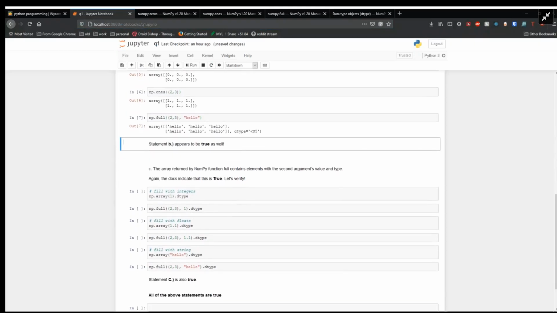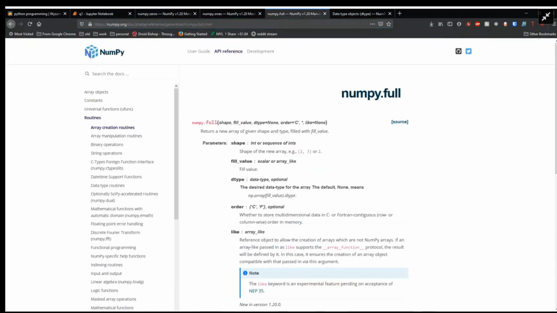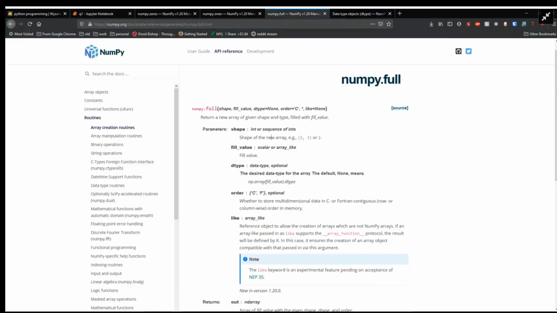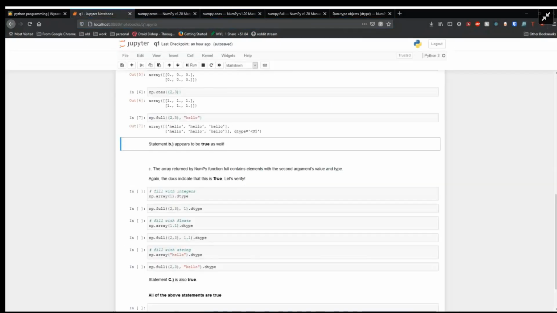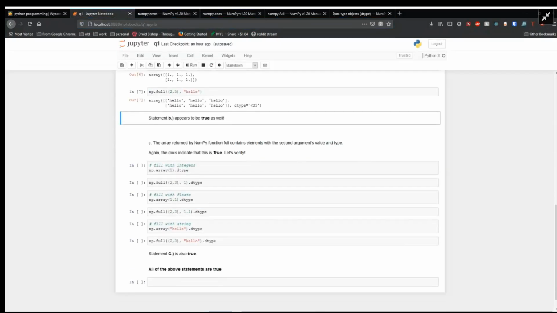Now on to statement C: the array returned by the NumPy function full contains elements with the second argument's value and type. Well, once again, the documentation would indicate the data type, if not supplied, and by default it is not, defaults to NumPy array fill value data type. So it would indicate that the data type is the same. And we can verify that ourselves as well.